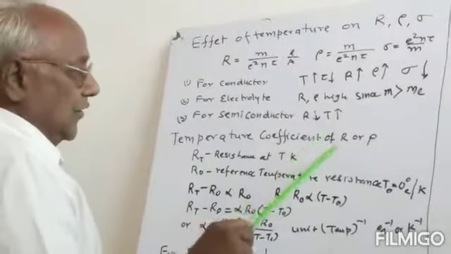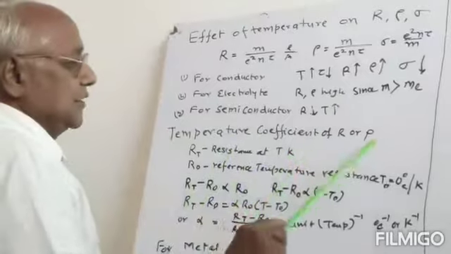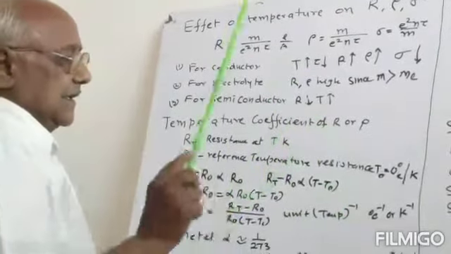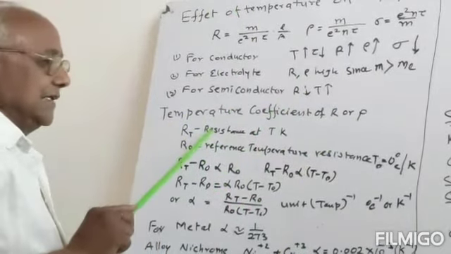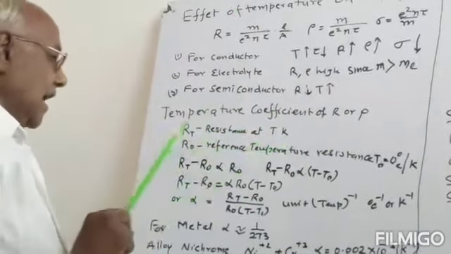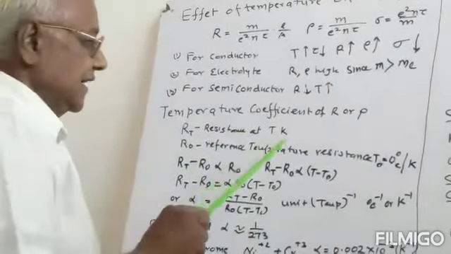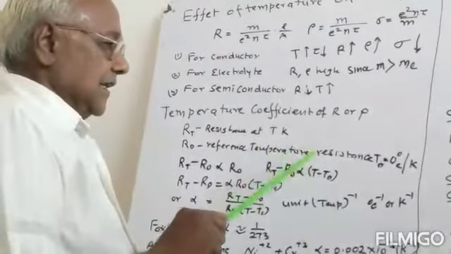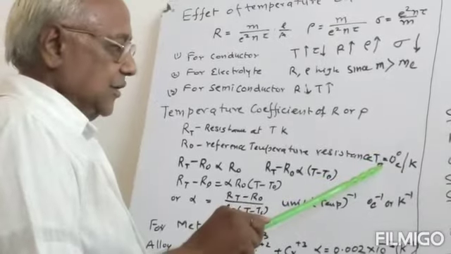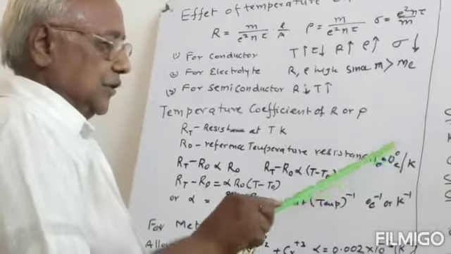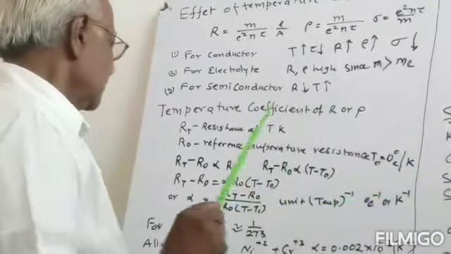Temperature coefficient of resistance and resistivity. Now what do we mean by the temperature coefficient of resistance and resistivity? If we take RT as the resistance at T degree Kelvin, R0 is the resistance at the reference temperature, and at this reference temperature we write T0, and T0 is 0 degree centigrade, or we will convert into Kelvin terms.